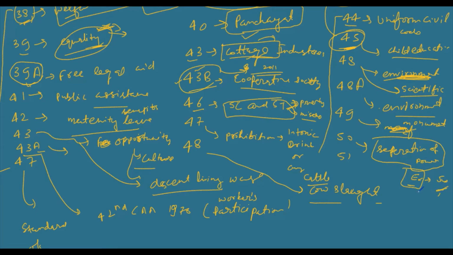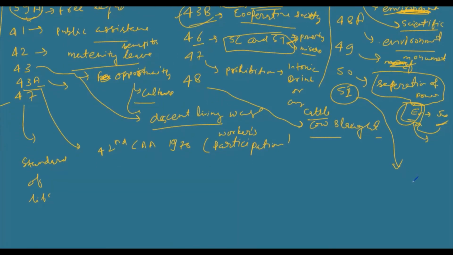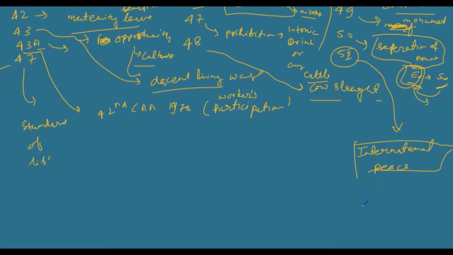Next, we discussed Article 51. Article 51 deals with international peace. It means citizens of other countries will try to have harmonious relationships with neighbor countries or other countries.